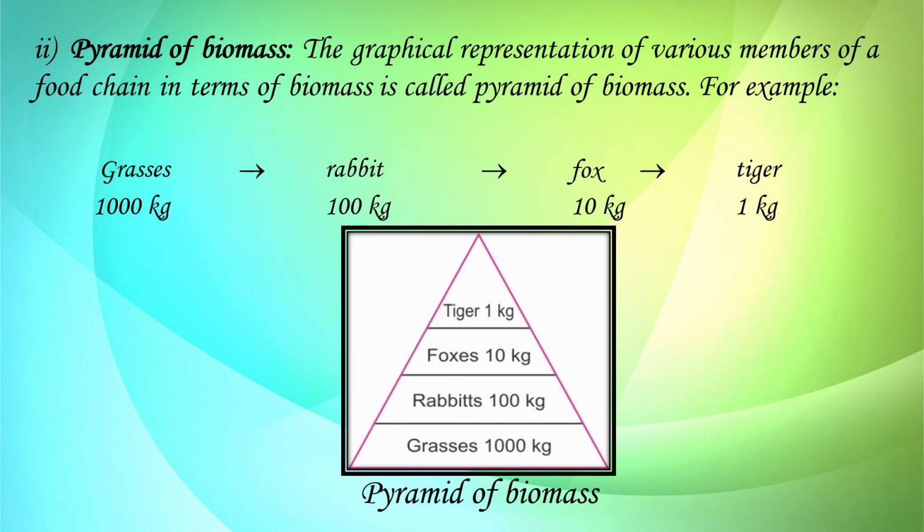If 100 kg of rabbit meat is taken up by the 10 foxes, only 10 kg of protoplasm will be formed in the fox. Similarly, it will reach 1 kg in the tiger, and this biomass, if represented graphically, leads to the formation of a pyramid of biomass.